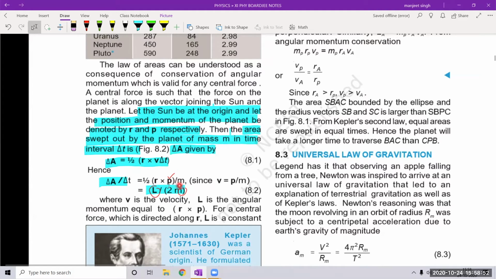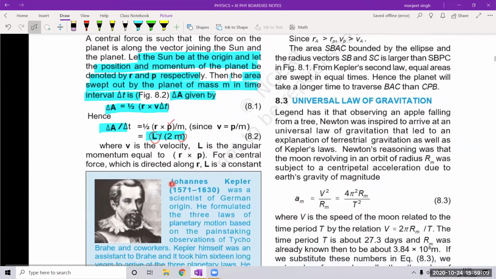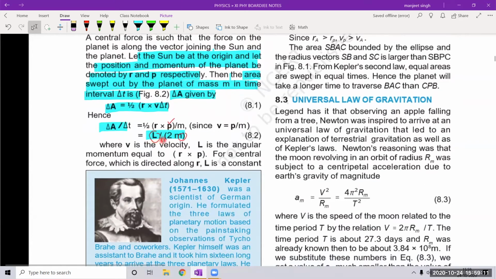Now, half R cross V: multiply by M and divide by M. So the upper side becomes MV and M comes on the lower side. This becomes half R cross P divided by M. And what is R cross P, you know? R cross P is L, the angular momentum. So delta A upon delta T is equal to L by 2m.